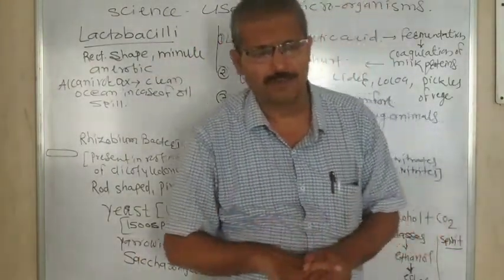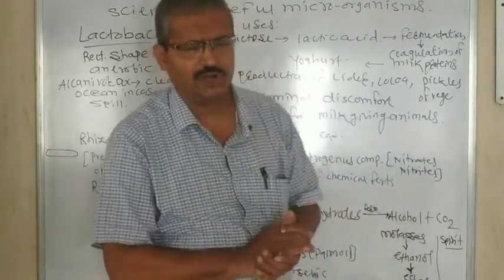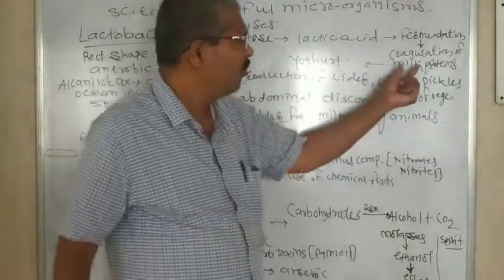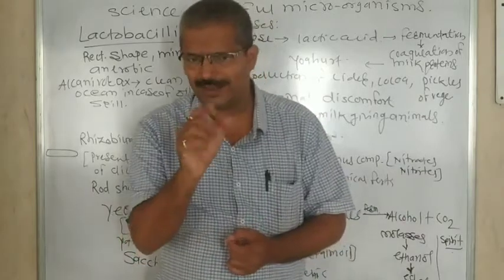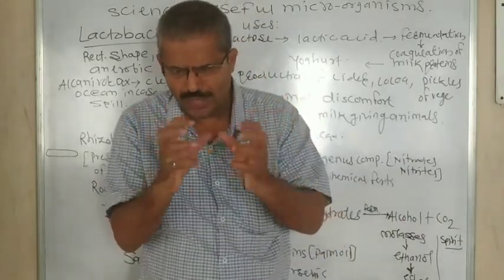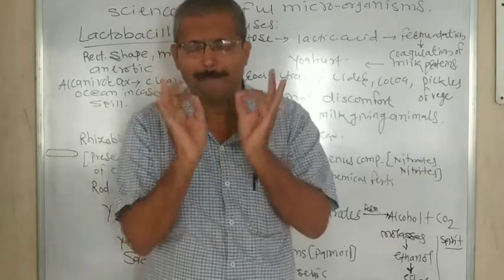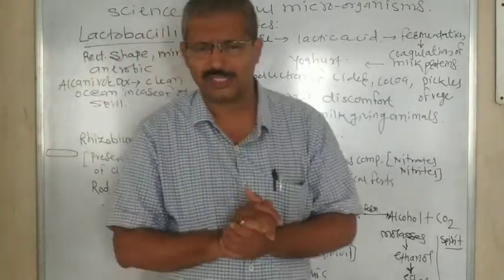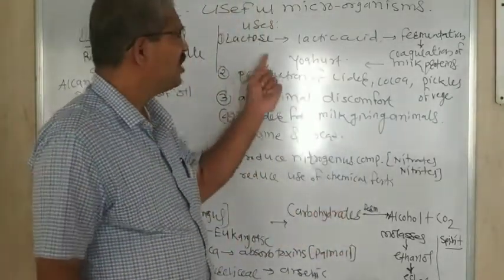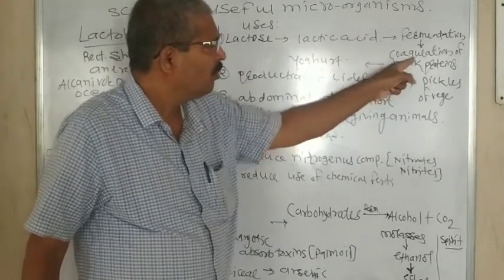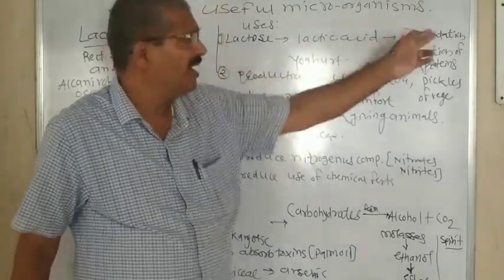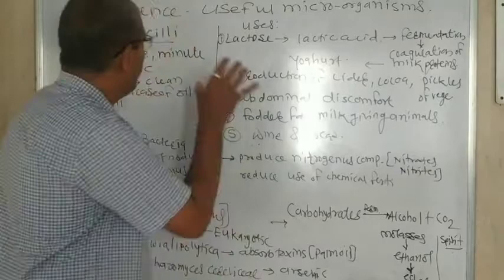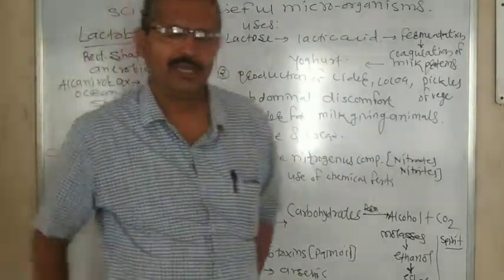What happens in fermentation? Fermentation needs 7 to 8 hours, and during it the proteins in the milk coagulate, and liquid milk is converted into a semi-liquid with a sour taste. This conversion of milk into yogurt is also called fermentation. If you want curd or yogurt, the role of lactobacilli is very important.